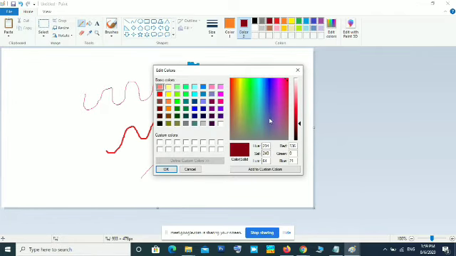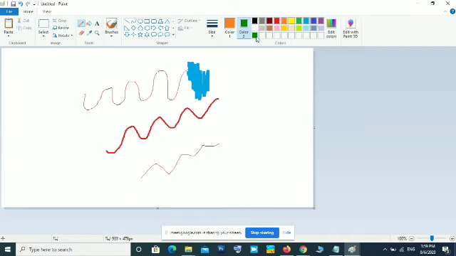Now you will be given this color palette and color mixer. In this area, you just click on the color. Suppose you want green color, click on this green area. On the right hand side, you can see a slider. This slider will increase or decrease the strength of the color that you selected. Now you can see light green. When I am dragging to the dark green area, the solid green color is coming. Okay, then add to custom color. Okay, that color will also be in the color palette. Now you can see that color is displayed here. Okay, that foreground color I am selecting. After that, I am drawing with that color.